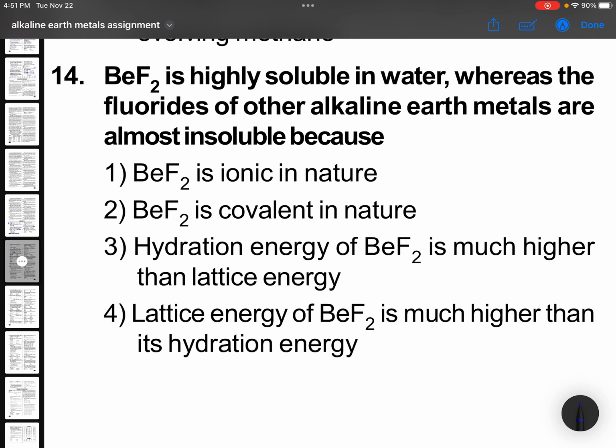Single option question. Beryllium fluoride is highly soluble in water, whereas the fluorides of other alkaline earth metals are almost insoluble in water. The reason is simply hydration enthalpy. If hydration energy of BeF2 is much high, it is soluble.